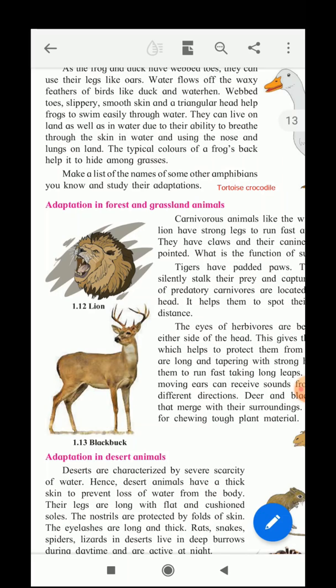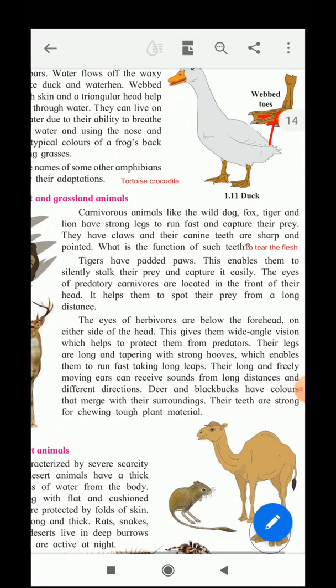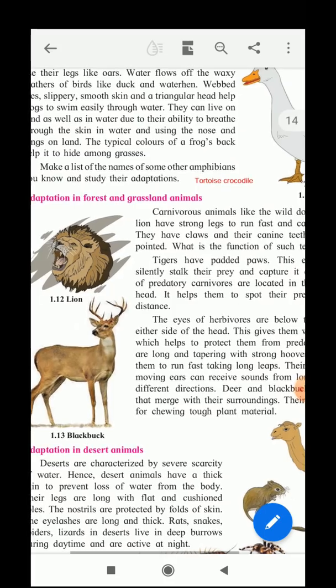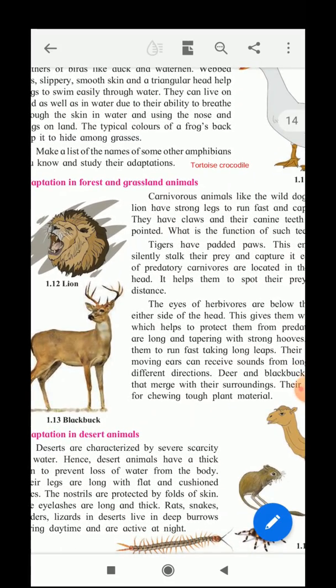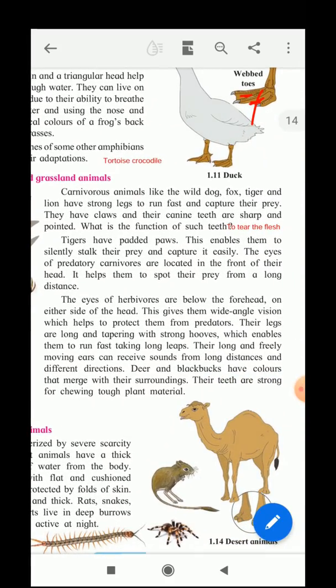Now adaptation in the forest and the grassland animals. The carnivorous animals like wild dog, fox, tiger and lion have strong legs to run fast and capture their prey. They have claws and their canine teeth are sharp and pointed. The function of these teeth is to tear the flesh. Now the tigers, lions and leopards have padded paws. These padded paws help them to move silently, stalk their prey and capture it easily.